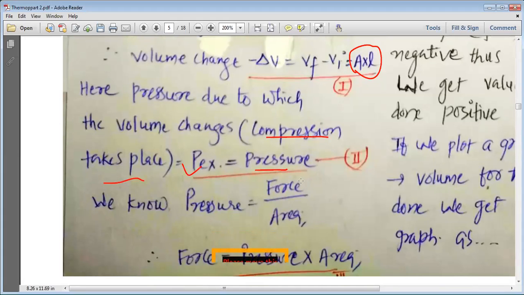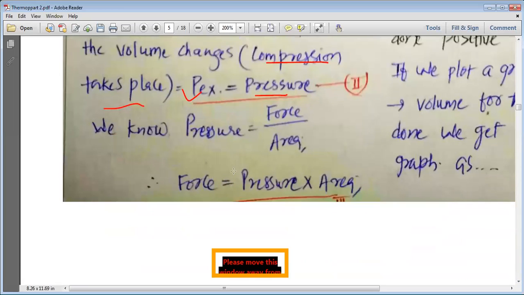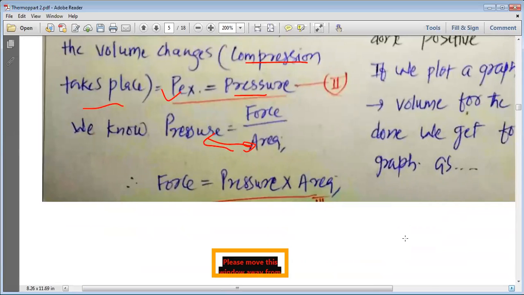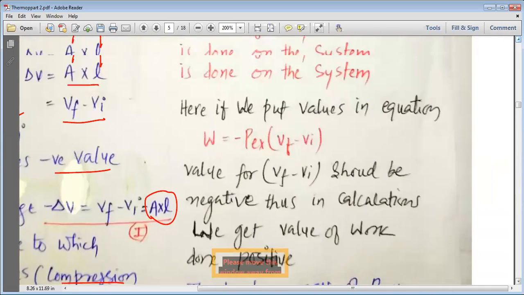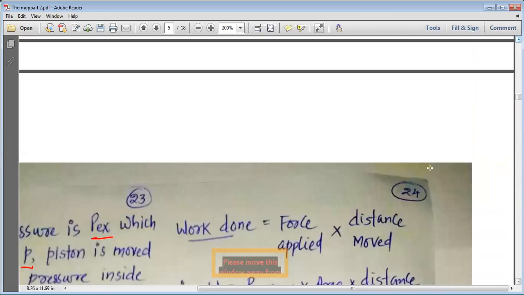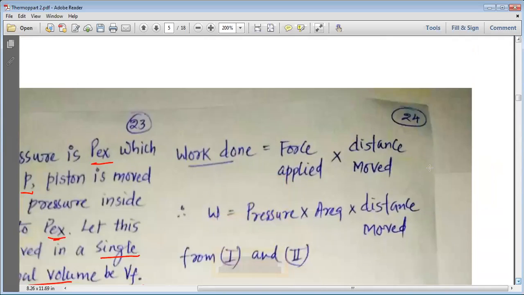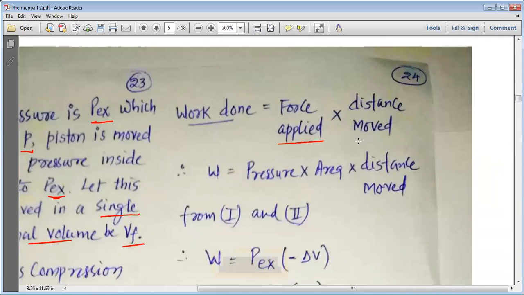We know that pressure is equal to force divided by area. Therefore force is equal to pressure multiplied by area. Work done is equal to force applied multiplied by distance moved. That is the simple definition of work.